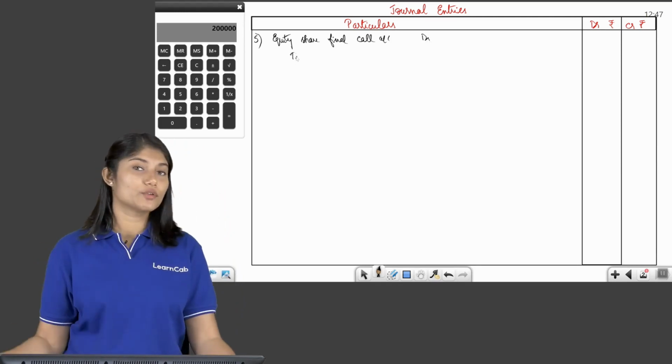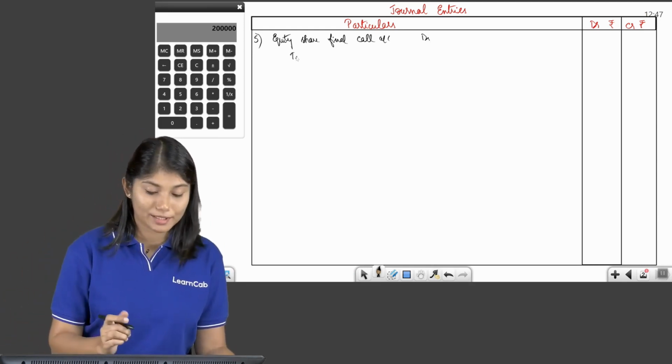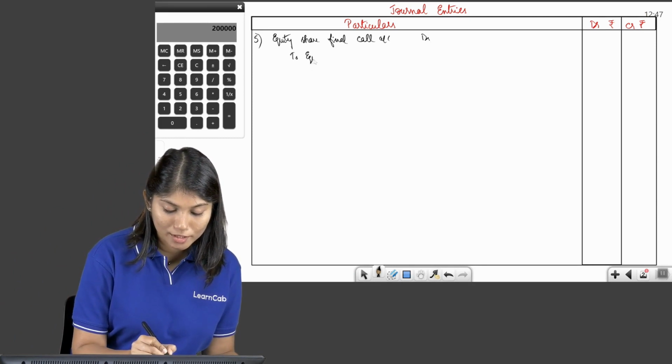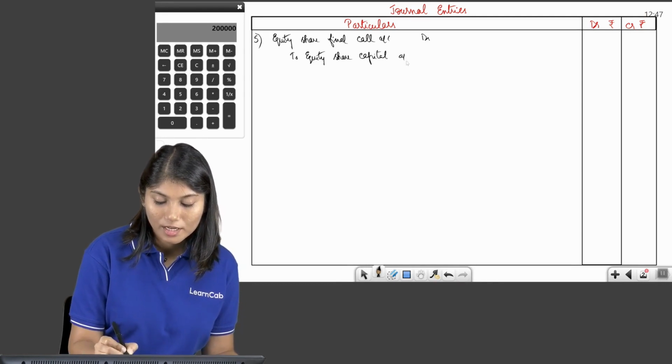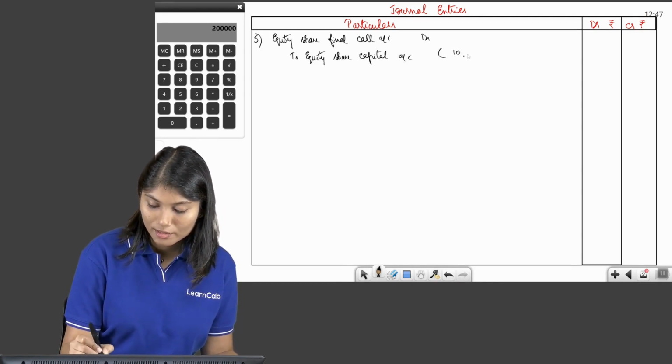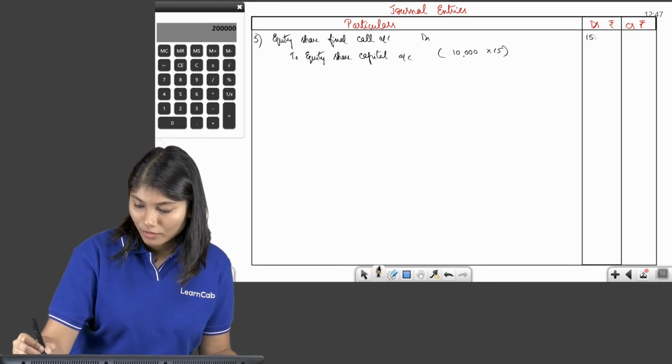To which account are you going to credit now? Because this money has to ultimately form part of your capital, you will credit equity share capital. So to equity share capital account. Amount was 15 rupees. So 10,000 into 15 rupees, 1,50,000.